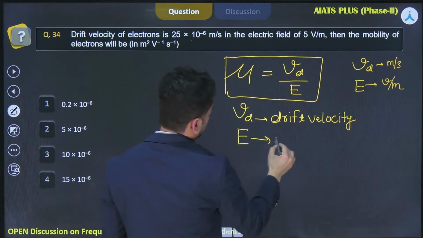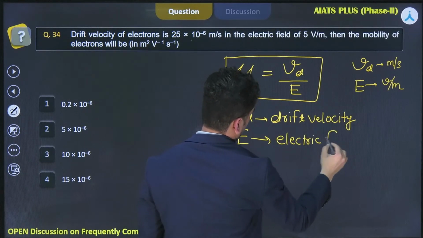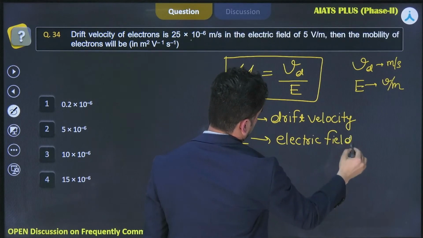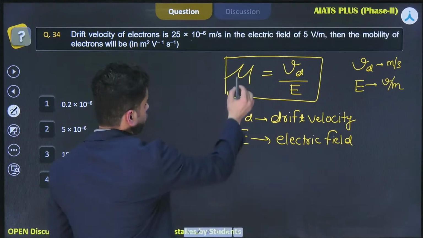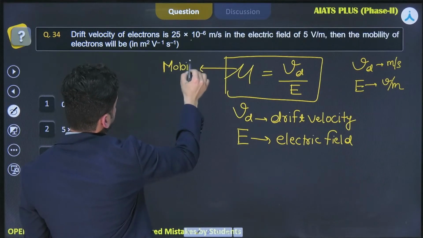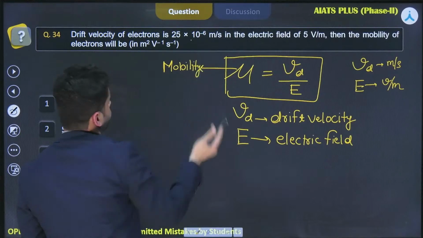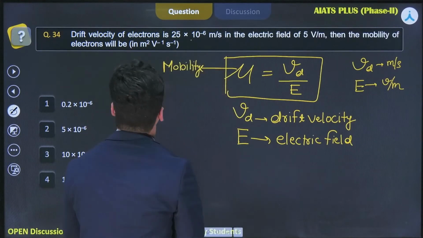E is your electric field. What is mu? Obviously, it is drift velocity. Oh, sorry, mobility. Now, if you know the formula, you can put the answer in the comment box if you are able to calculate. I'll calculate it for you.